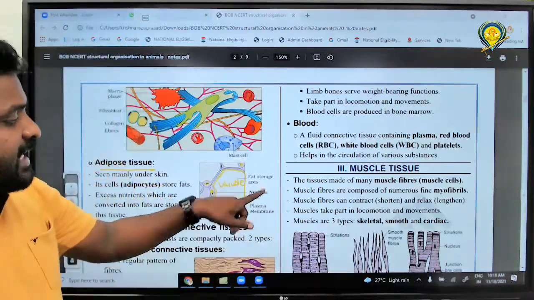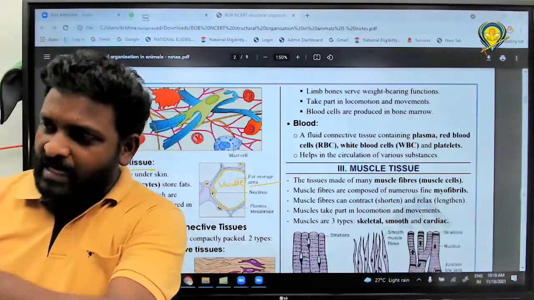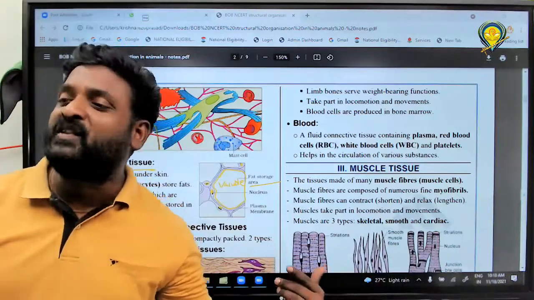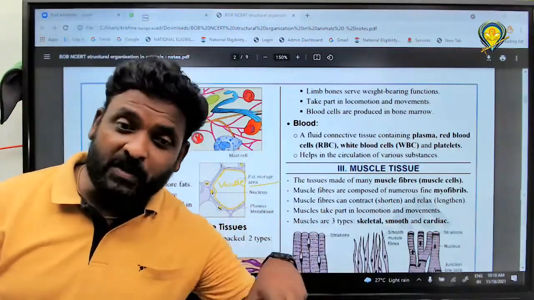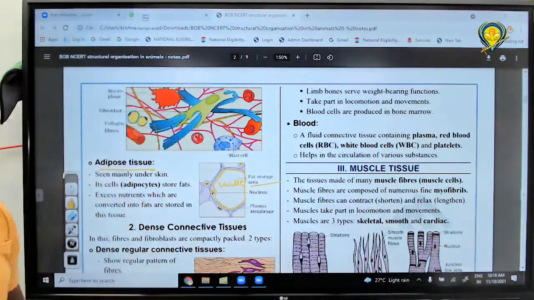This vacuole is the site of storage of fat. Got it? The fat storage cell is called an adipocyte. The fat storage tissue is called adipose tissue. If you want to write, you can write. So this is about adipose tissue.